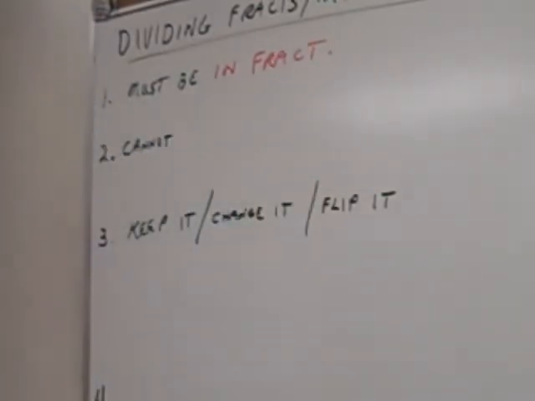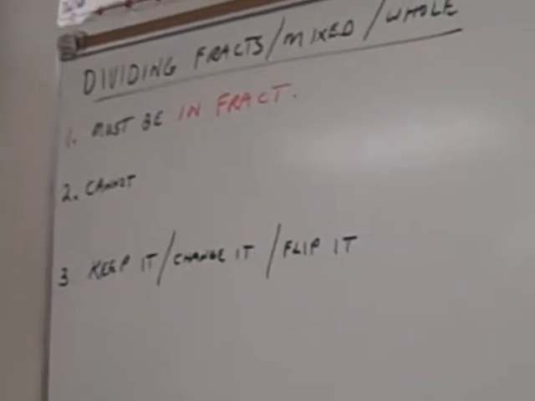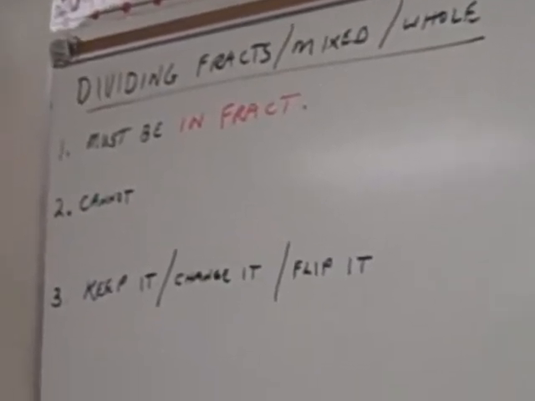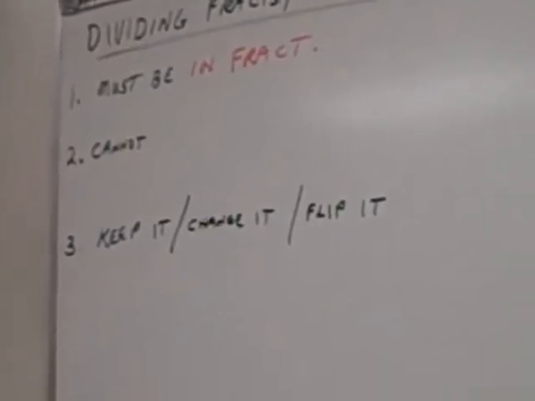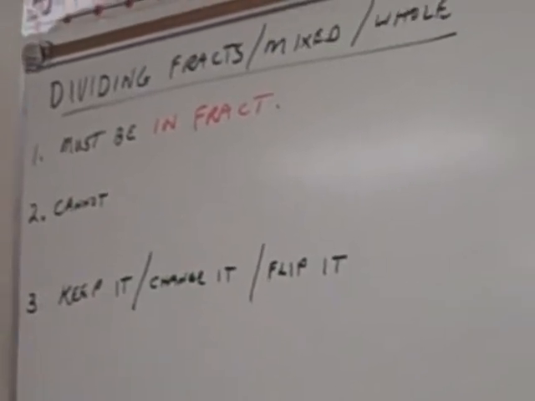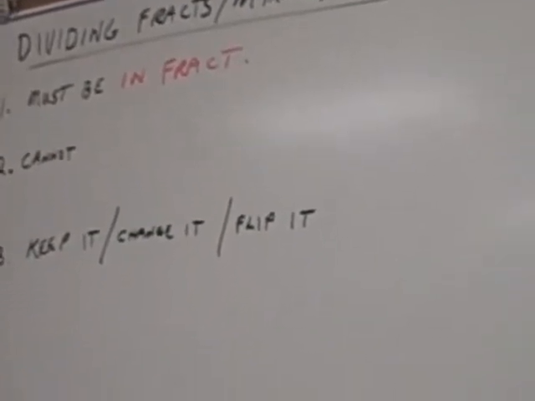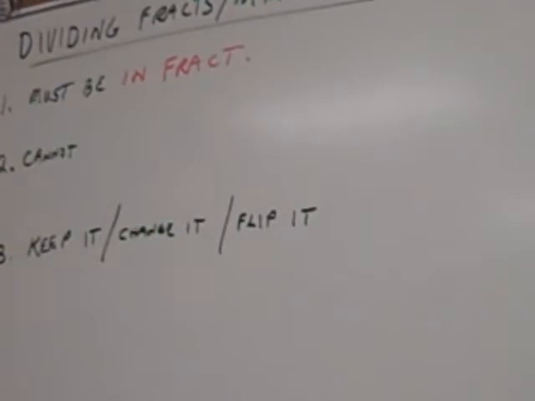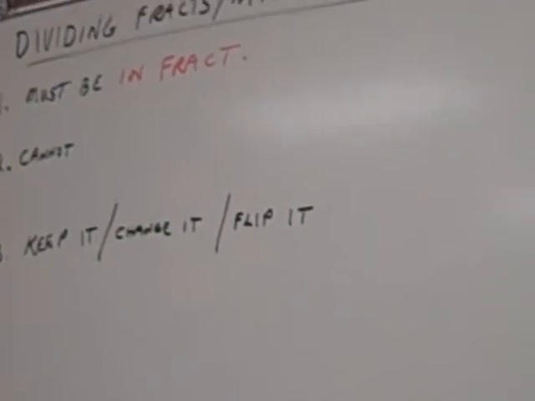Well, we can't do it. That means whole numbers need to have a one as a denominator. Whole numbers need a one as a denominator, with a 1 placed under it in the denominator spot.